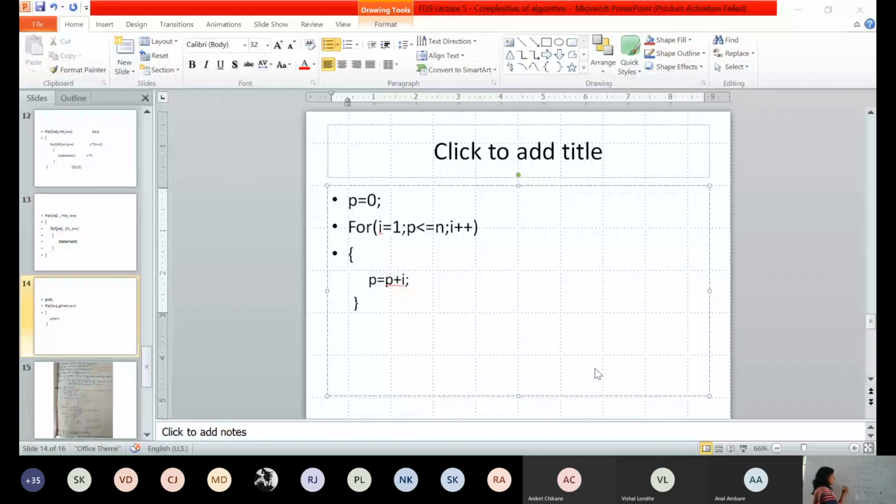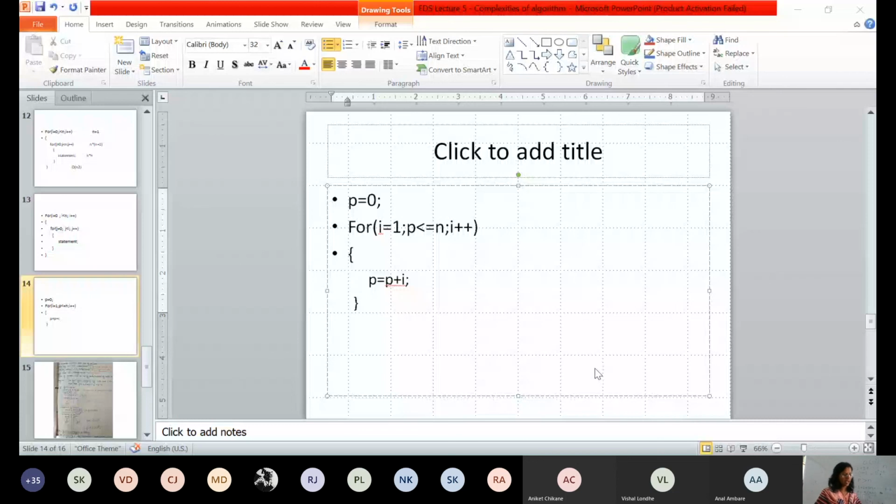What does it mean? k is equal to square root of n, roughly we can say. So what we can say here is the complexity of this code is big O of square root of n. It's not n square. It's square root of n. Okay? Big O of square root of n.